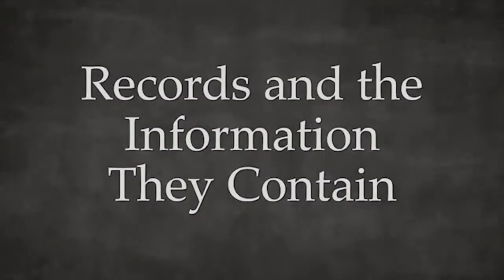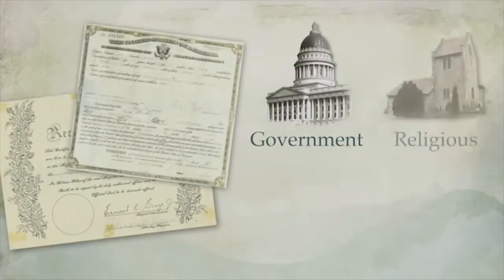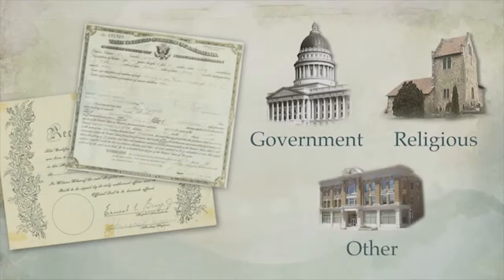Records and the information they contain. The keys to discovering your puzzling ancestors may be found in public records that are kept by governments, religious organizations, and other record-keeping institutions.